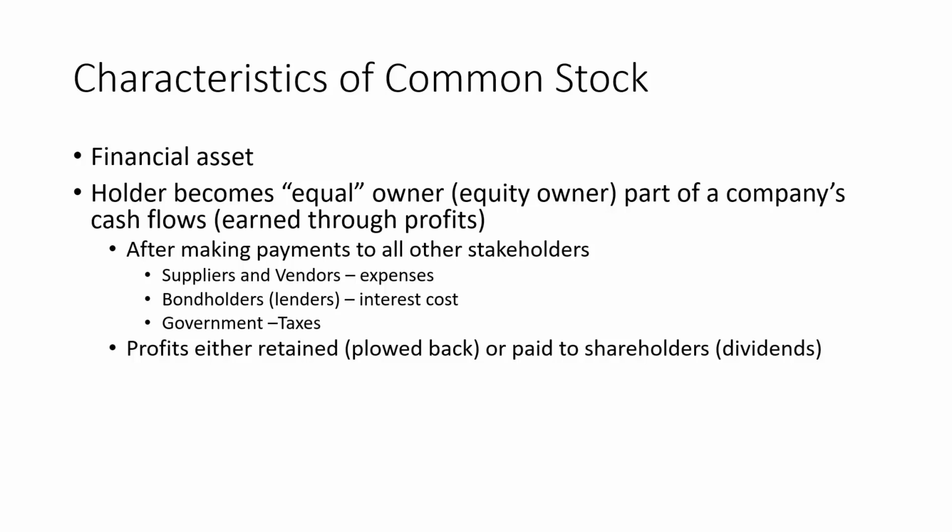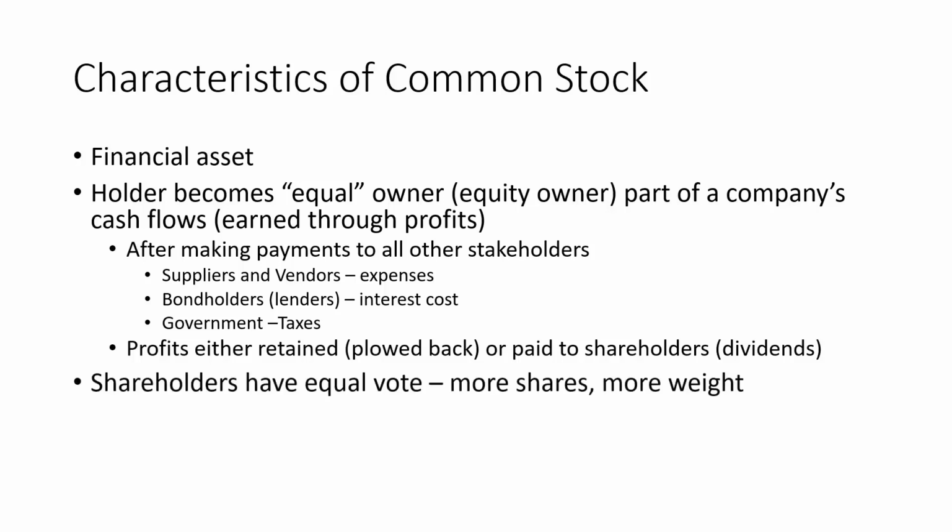Example of profits being plowed back are primarily companies such as Tesla and Amazon that tend not to pay dividends to shareholders. On the other hand, profits being paid to shareholders through dividends, good examples are companies such as Apple, or companies such as the oil and gas companies, Chevron, Exxon Mobil, etc. So these profits that are paid out to shareholders are called dividends.